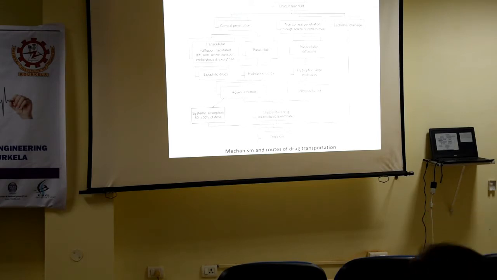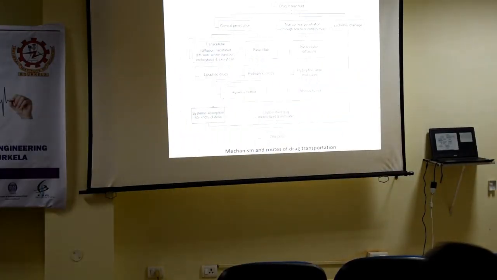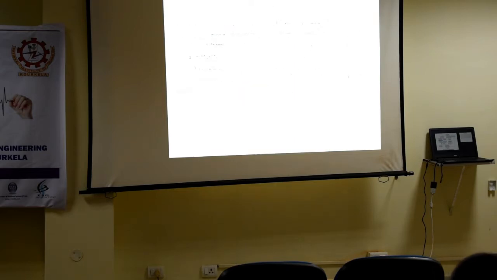As you already know, there are two mechanisms of drug penetration: paracellular and transcellular. Through both these ways, paracellular hydrophilic drugs and transcellular lipophilic drugs come into the aqueous humor, and usually around 5% of the administered dose is absorbed in the eye and available for therapeutic effectiveness.